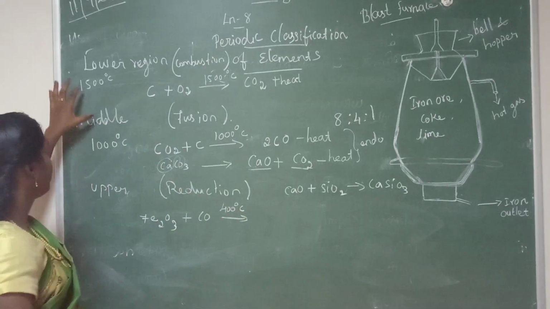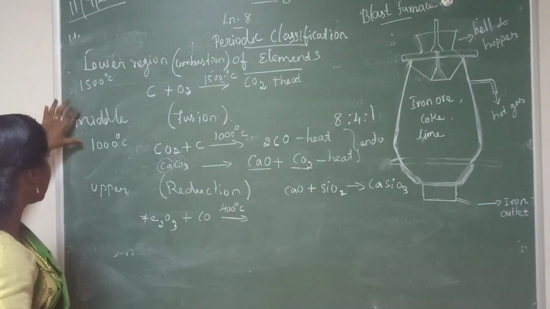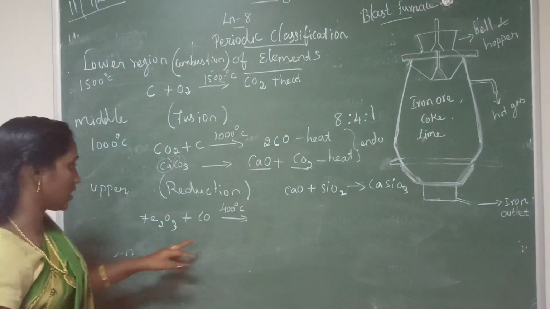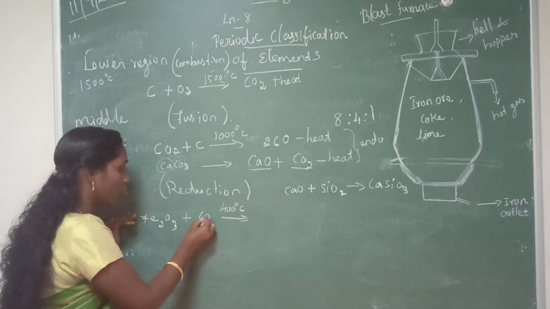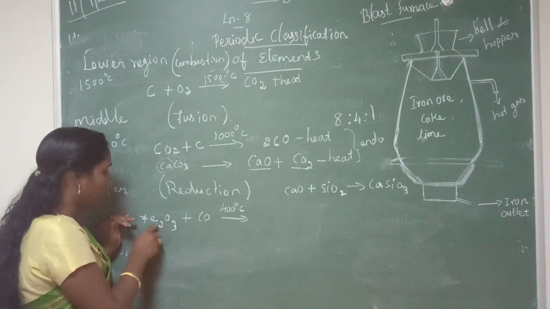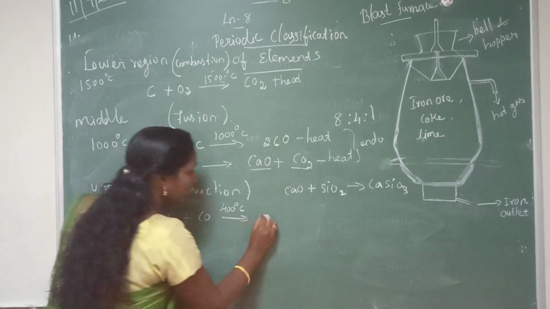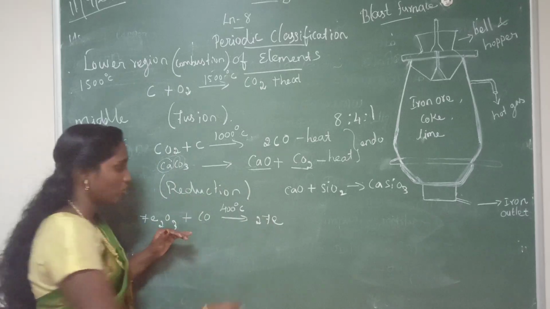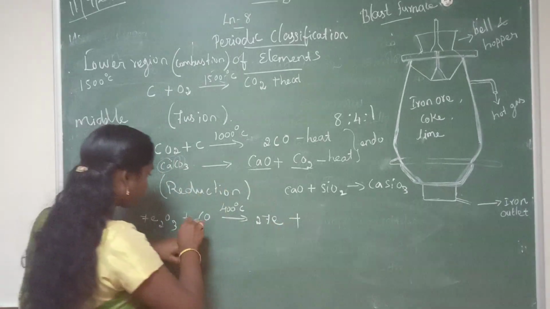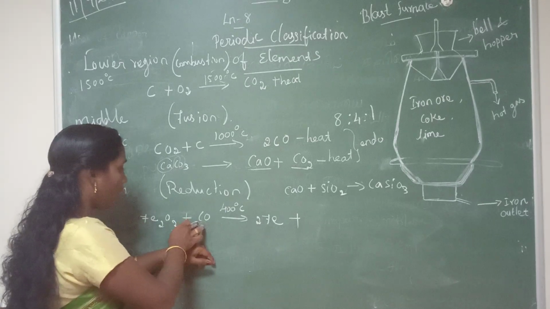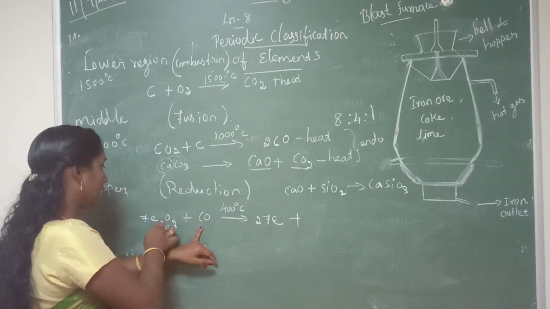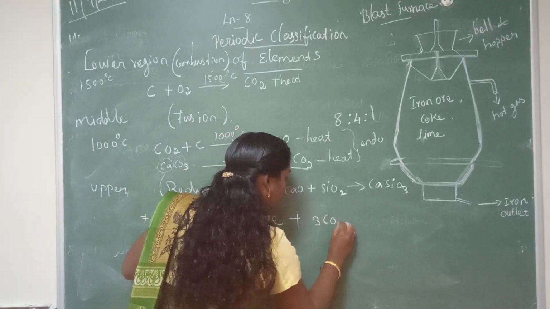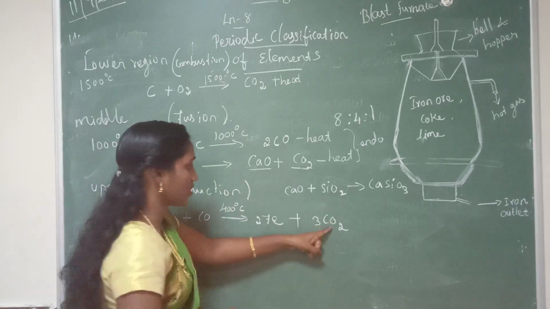The lower region is 1500 degrees Celsius, the middle region 1000 degrees Celsius, and the upper region 400 degrees Celsius. In this region, carbon monoxide will reduce the iron oxide to form iron metal. Iron metal means Fe. Here 2 Fe is there, so 2 Fe. Have you understood? Plus, here how many carbon? 1 carbon, and 1 oxygen. Here 3 oxygens are there, so it can form 3 carbon dioxide.